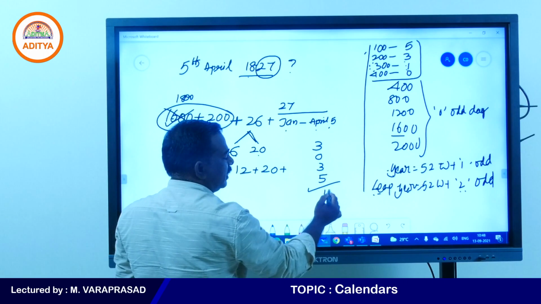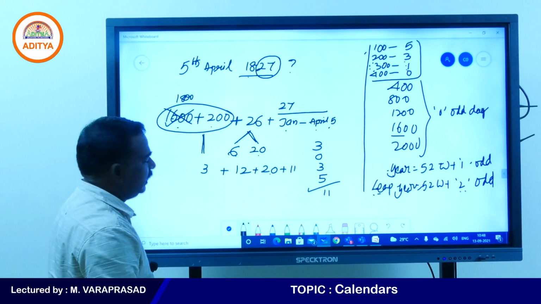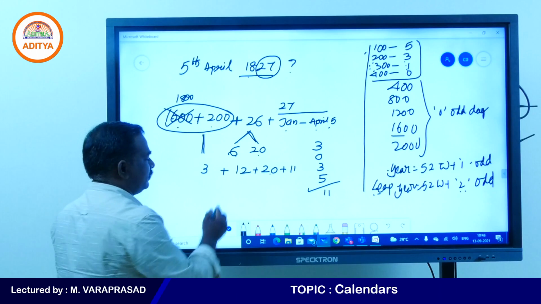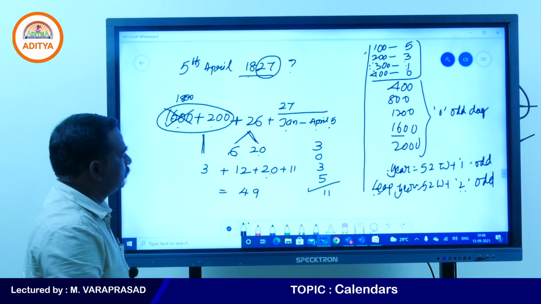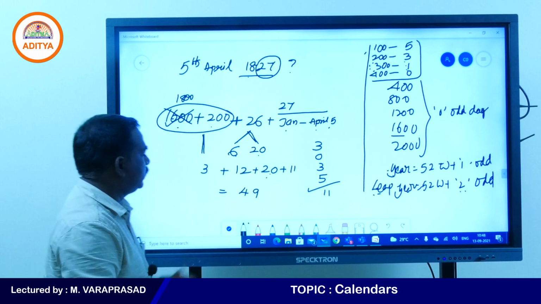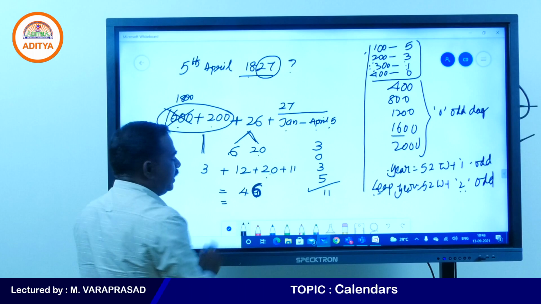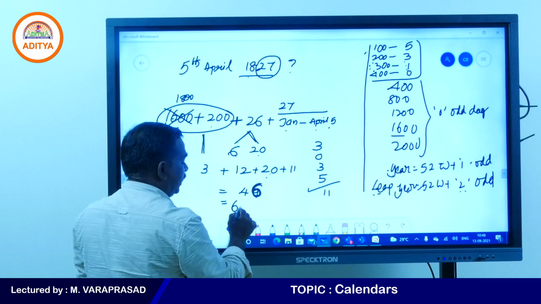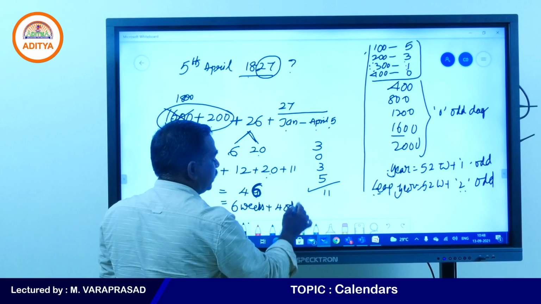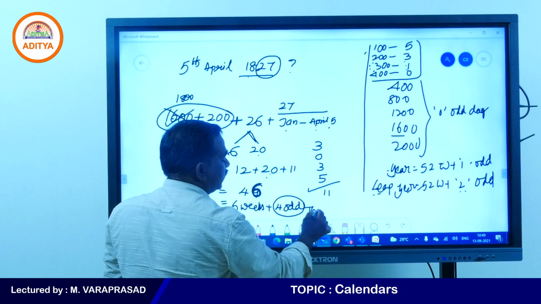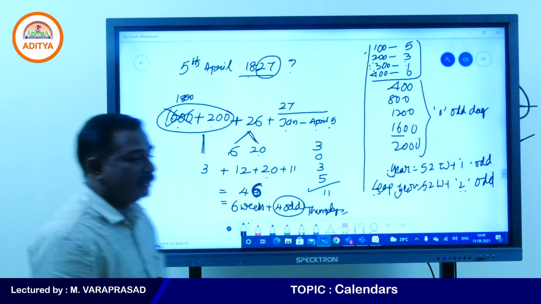So this is 11. 20 plus 11 is 31, plus 12 is 43, plus 3 for the century, 46. So 46 means 6 weeks exactly, 6 7s are 42, plus 4 odd days. What is the 4th day? That is Thursday. Very good. So Thursday is the answer.